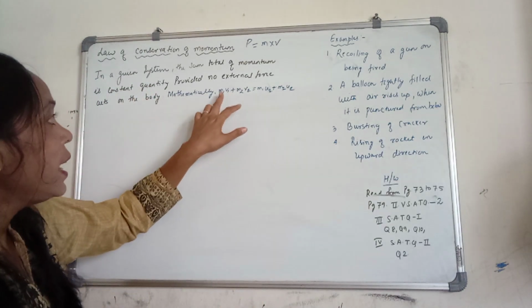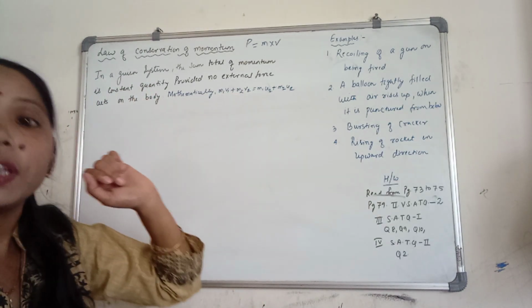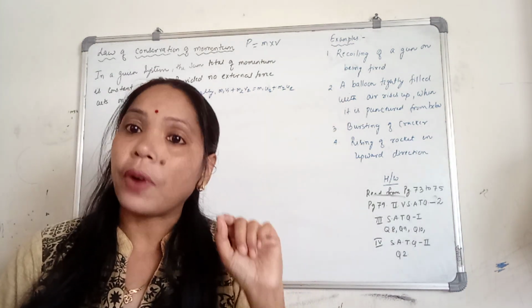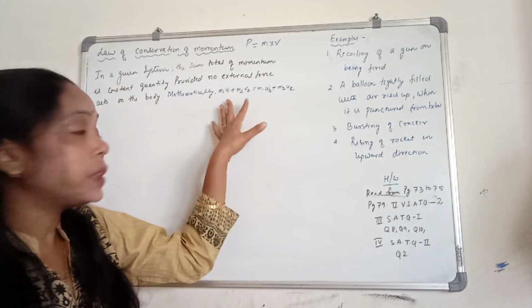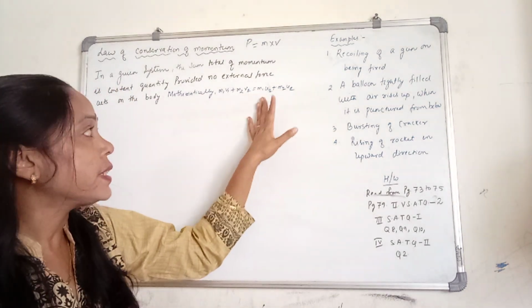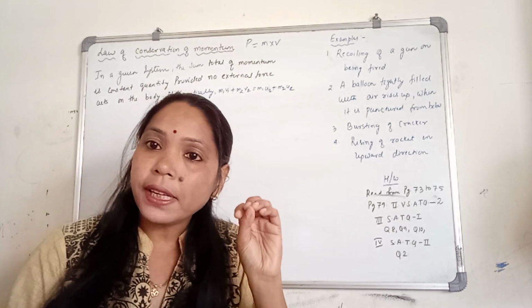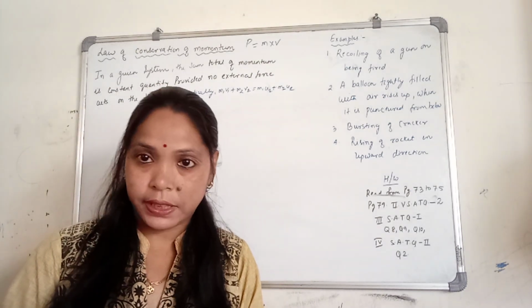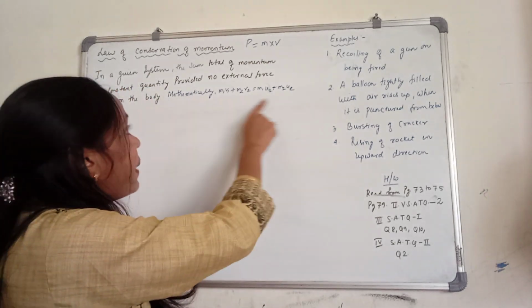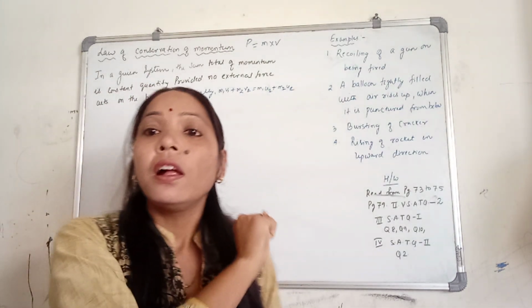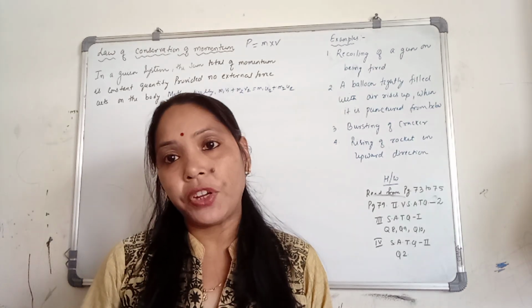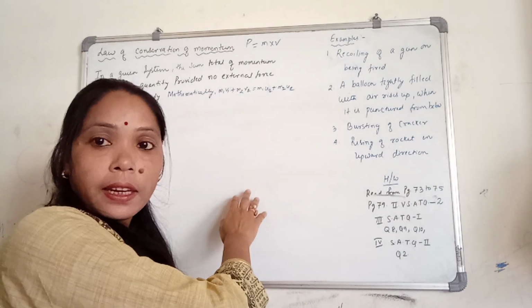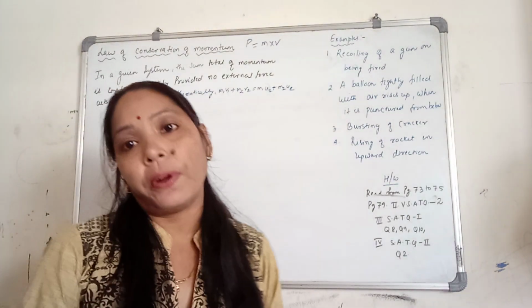Mathematically we can write m1 v1 plus m2 v2. So m and v here is for the final momentum. So total final momentum is equal to total initial momentum of the system. So this expression is for the law of conservation of momentum. Now see how mathematically we can derive this formula.